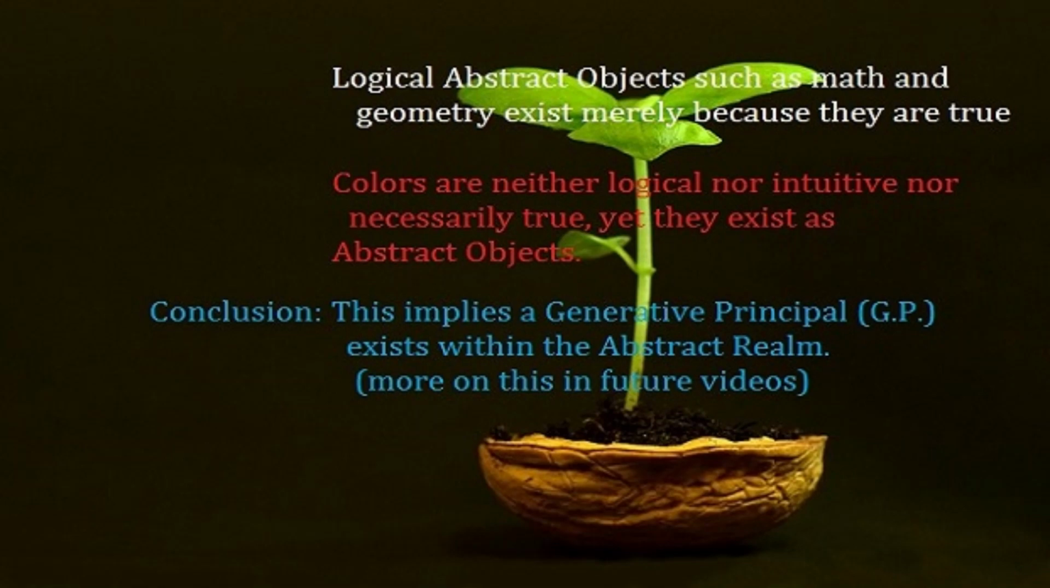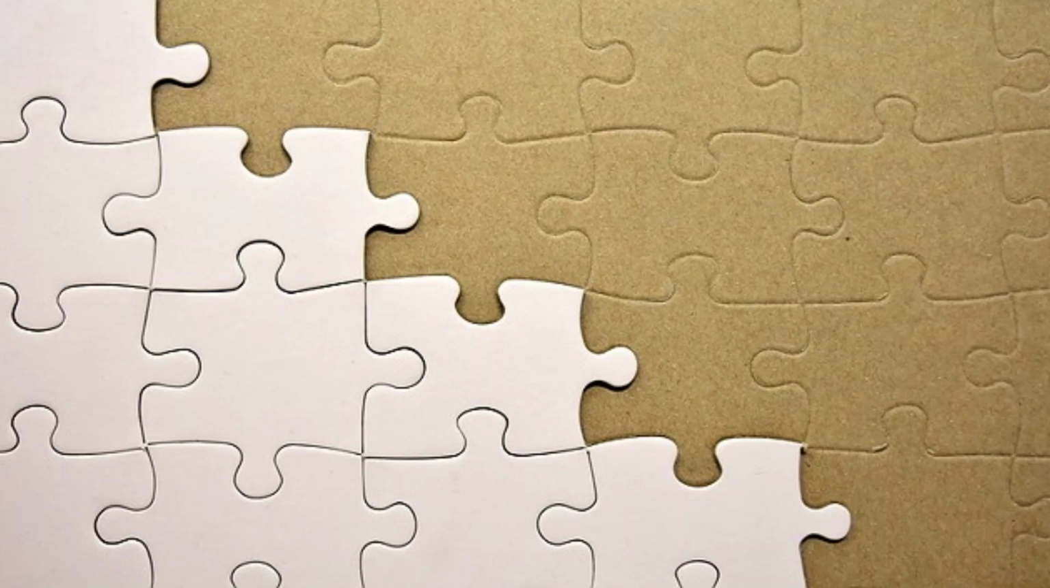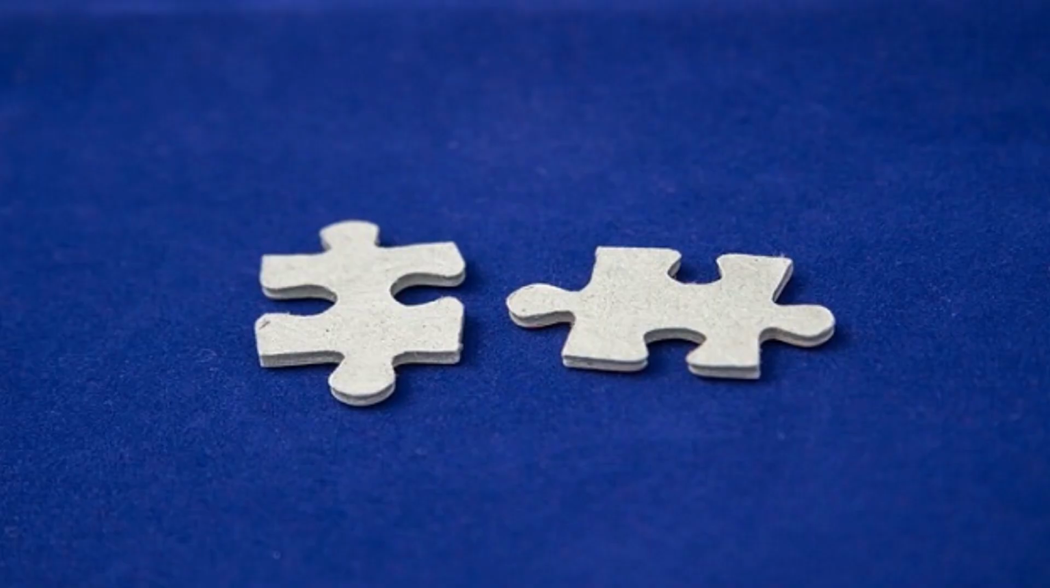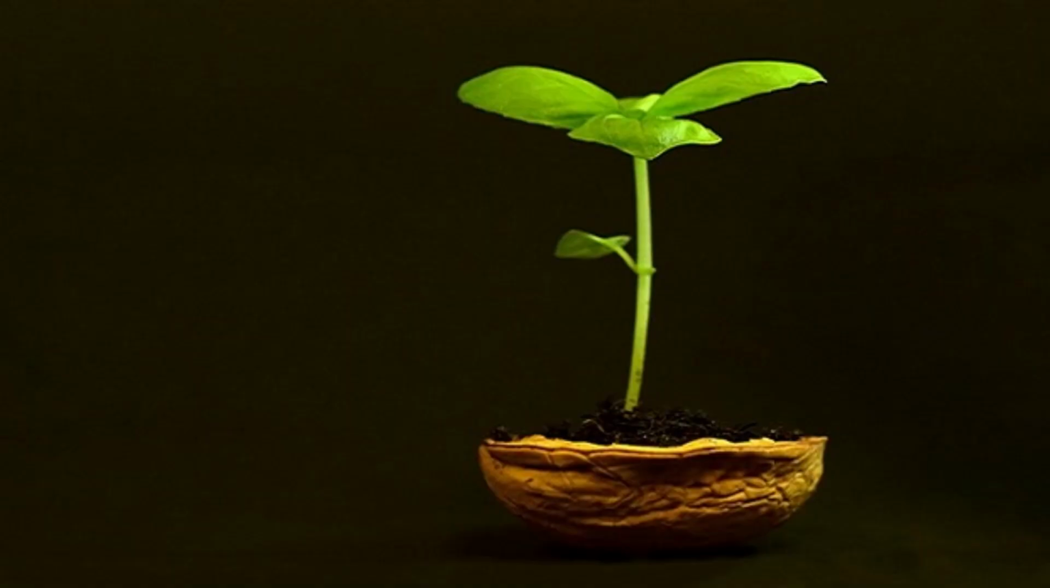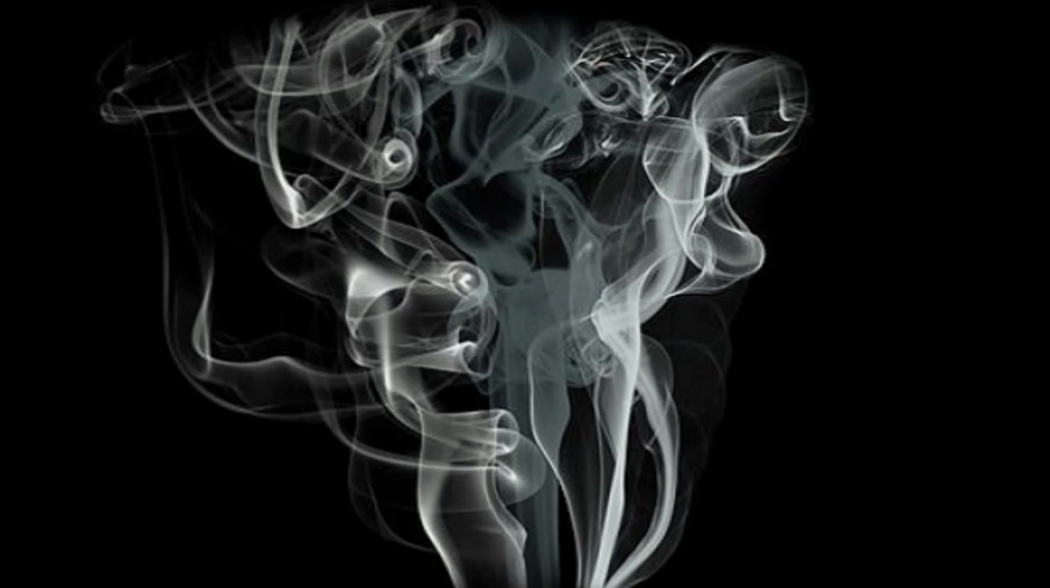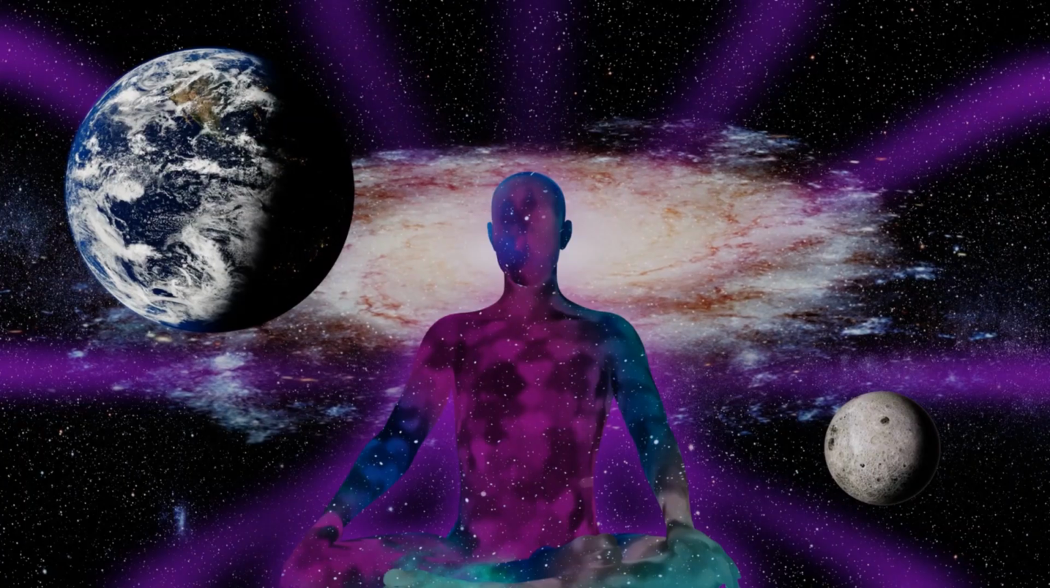We can state, colors are not logical or intuitively obvious. Colors are abstract objects. Conclusion, there exists a generative principle within the abstract realm that is not limited to logic. This is similar to how Godel's incompleteness theorem is proof of true statements without derivation in a logical system. The generative principle allows for a similar conclusion in regards to the abstract realm, only with a more broad application into areas without logical basis, such as color and mind.